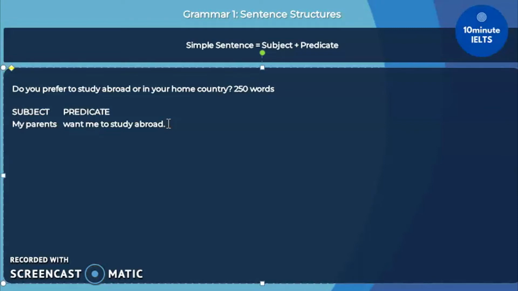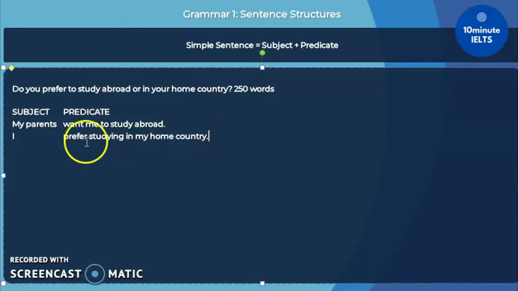So long as all your sentences in IELTS are correct, there is no reason you shouldn't get 7.0. The only reason they will give penalties is because of grammatical errors. Let's look at another sample simple sentence and use the subject I instead. The predicate could be prefer studying in my home country.